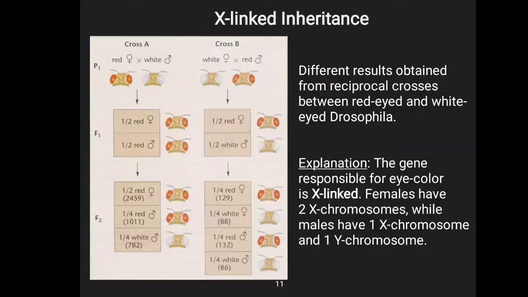X-linked inheritance. What is X-linked inheritance? Different results are obtained from the reciprocal cross between the red-eyed and white-eyed Drosophila. Drosophila is the scientific name of the fruit fly. The gene responsible for eye color is X-linked. That means it is present on chromosome number 23, because these are the sex chromosomes, X and Y. Females have two X chromosomes while males have one X chromosome and one Y chromosome, as I described previously.